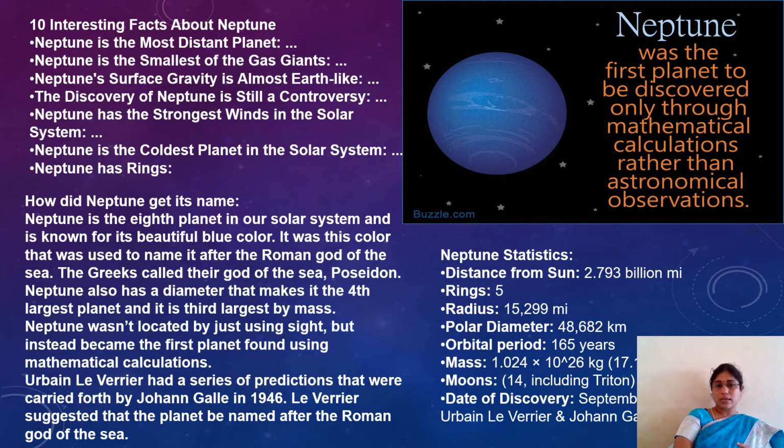Neptune also has a diameter that makes it the fourth largest planet in the solar system, and it is third largest by mass. So Neptune was discovered by doing mathematical calculations. Understood?